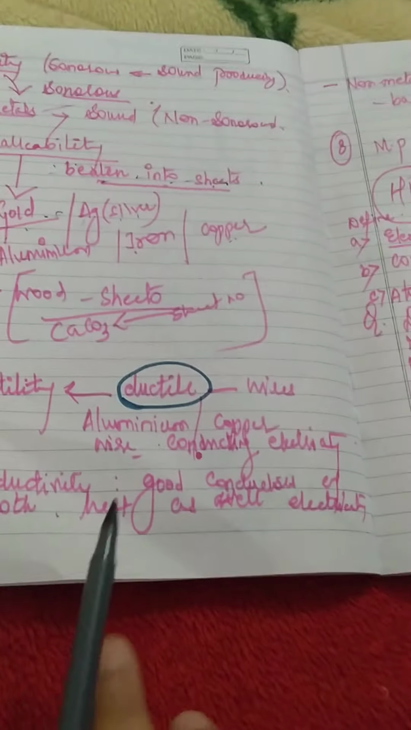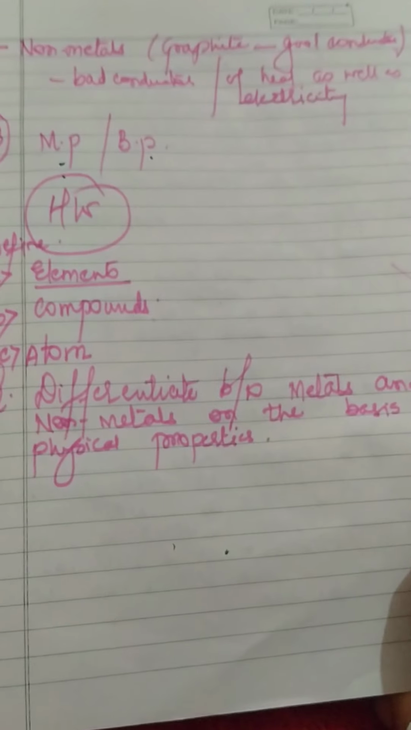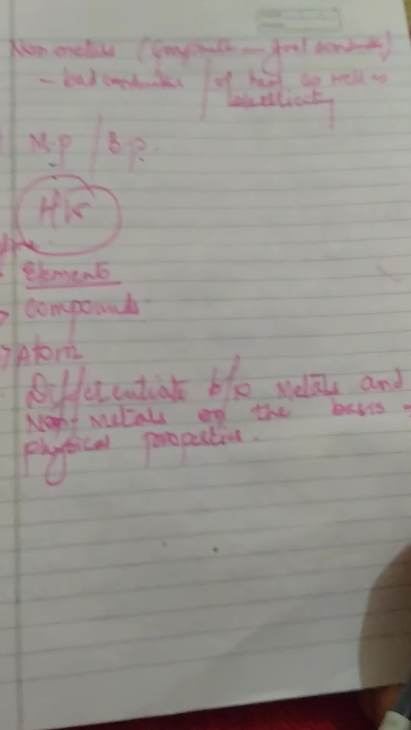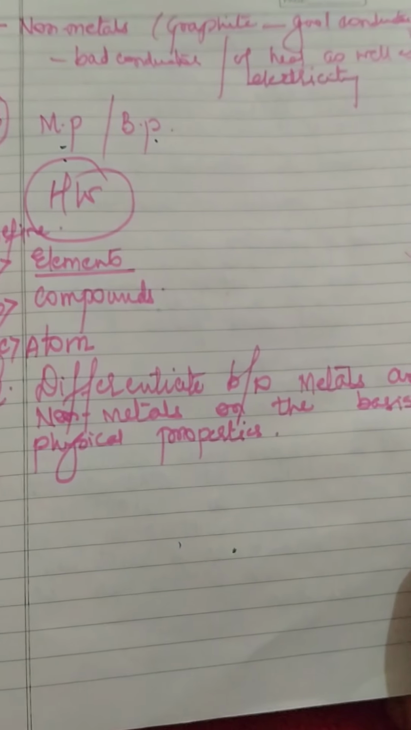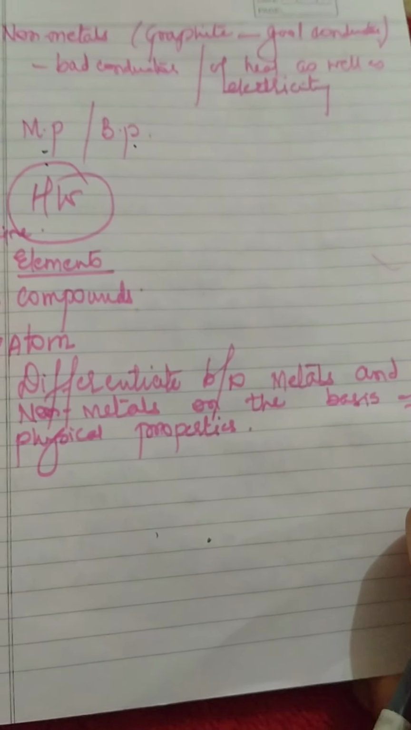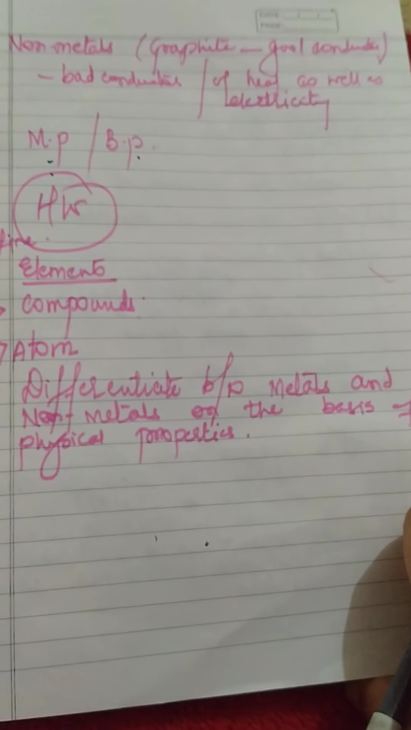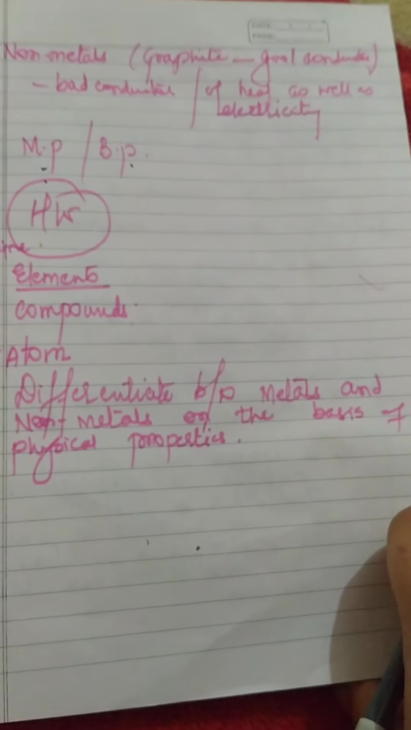I am going to give you homework for a full week because we are going to meet on Monday. We have 3 days in between. So you have to learn, and on a rough copy you have to write the definitions of element, compound, atom, and you have to write the differences between metals and non-metals on the basis of physical properties.